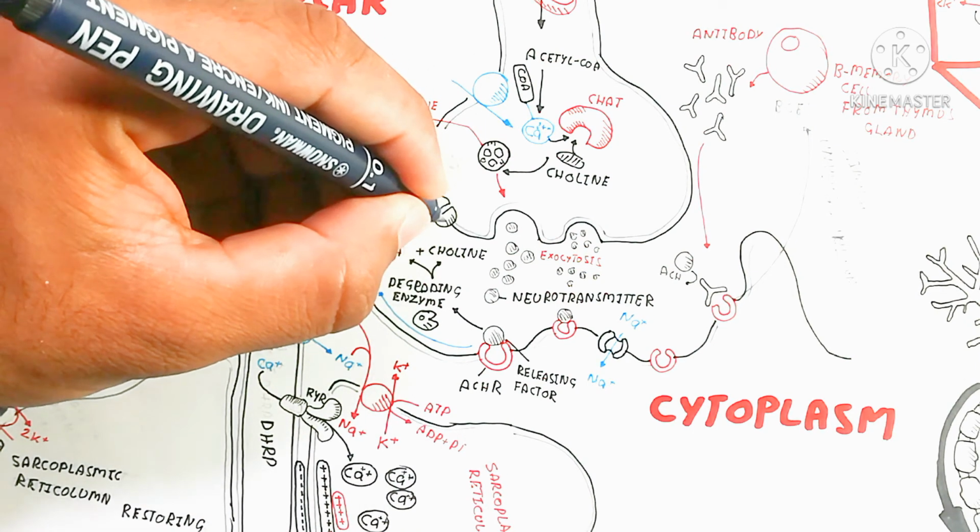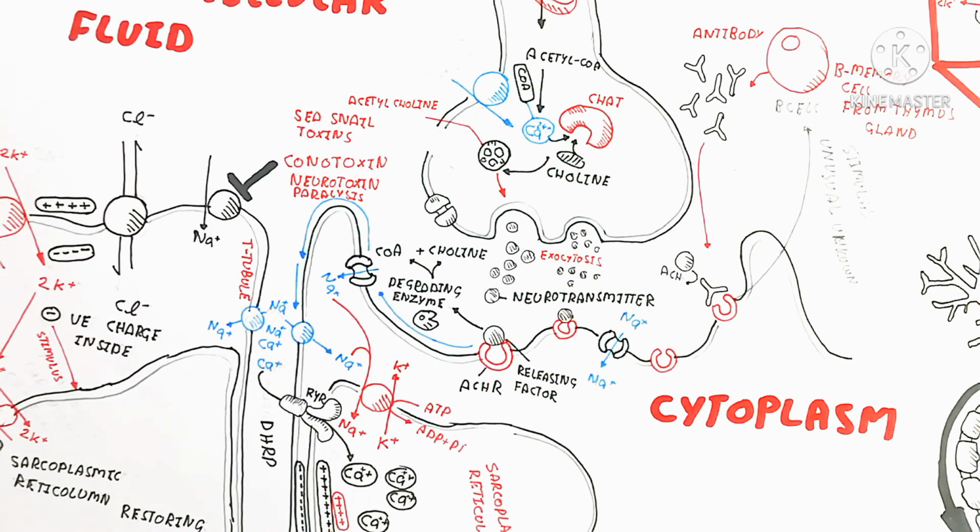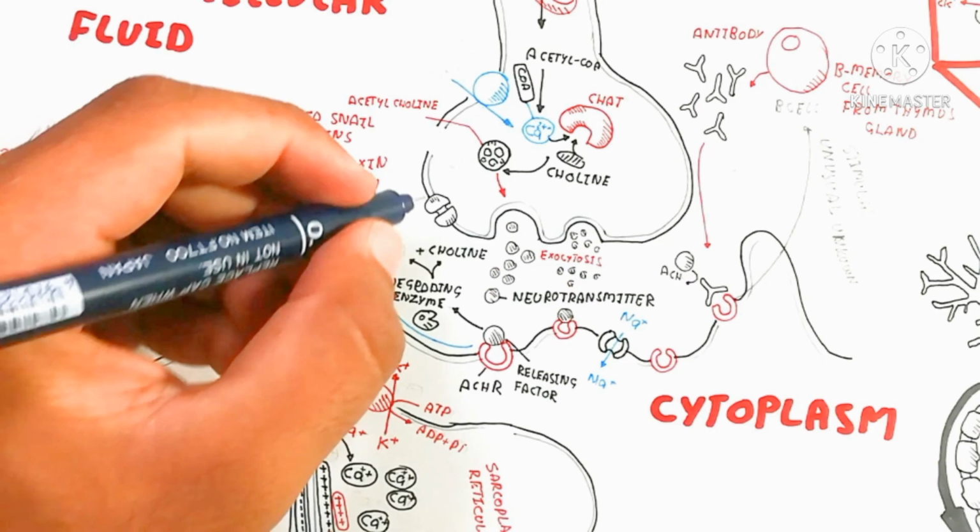This CoA and choline will move back into the neuron by a choline receptor, and CoA will not move inside, but the choline receptor will allow choline to move inside by the calcium ion moving inside.